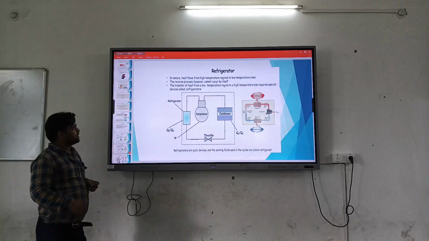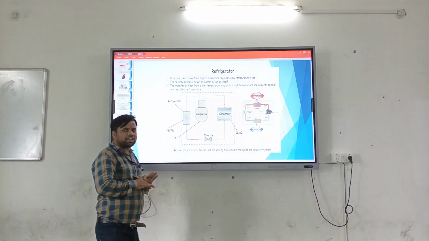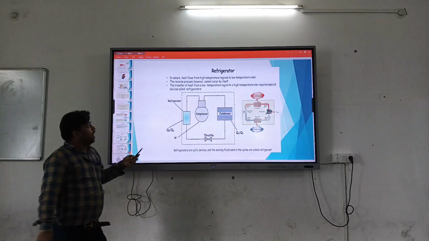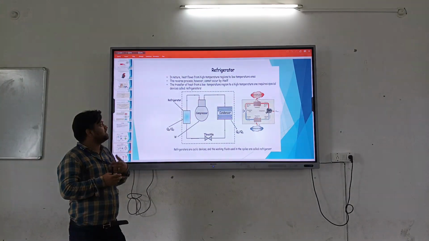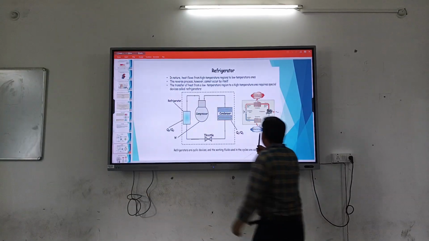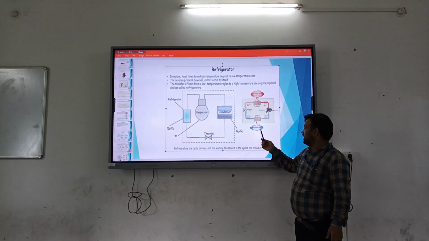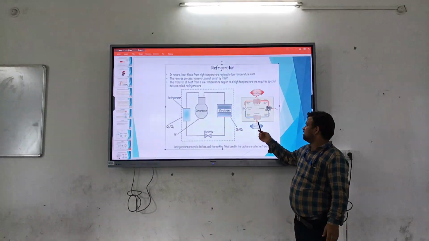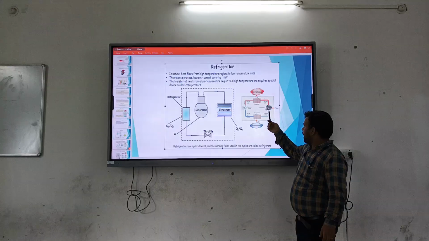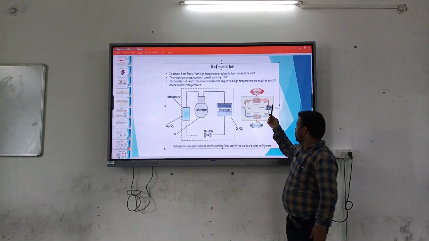Now, the refrigerator. In nature, heat naturally transfers from high temperature to lower temperature, but the refrigerator is a special device which transfers heat from a low temperature region to a high temperature region. Here is the example: warm air from the room enters at high temperature and pressure, then goes to the compressor, which increases the temperature and pressure of the working fluid, the refrigerant.